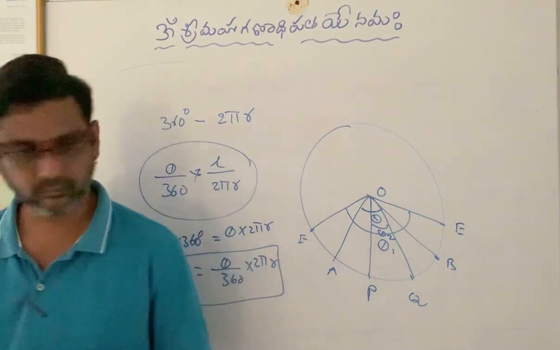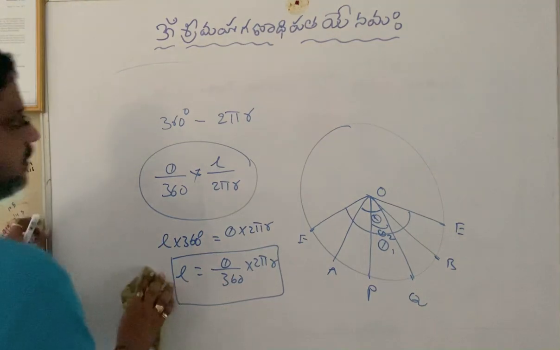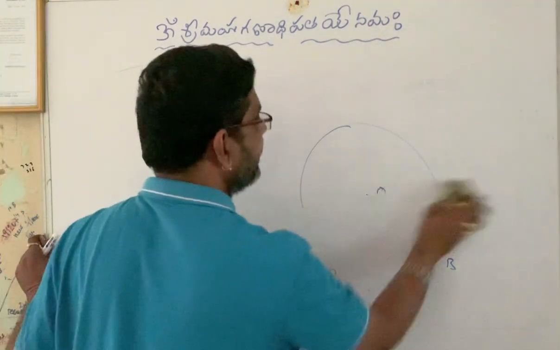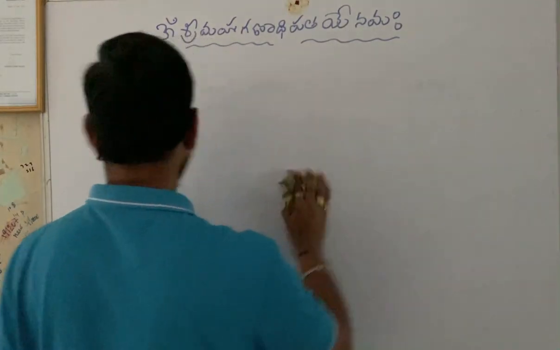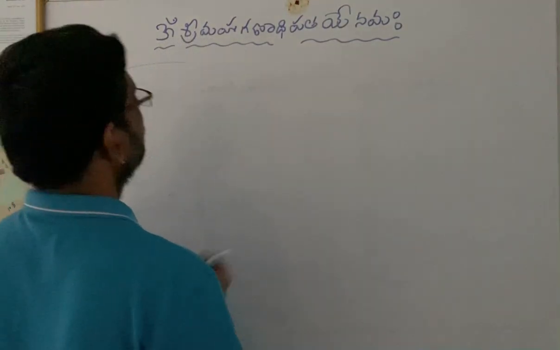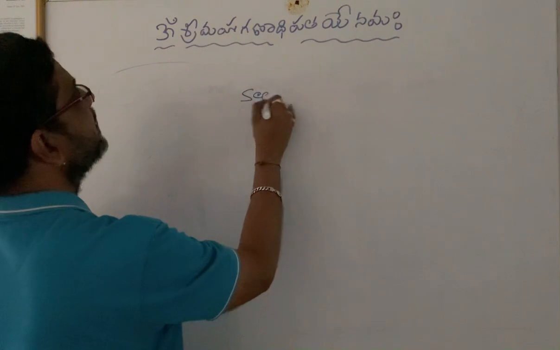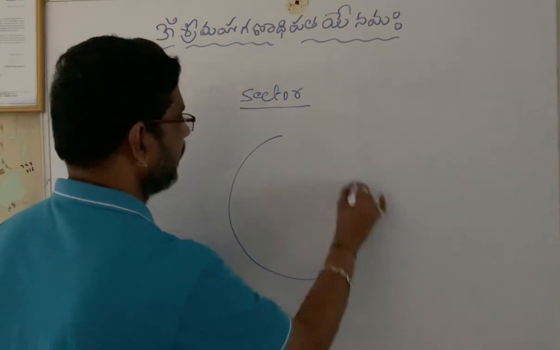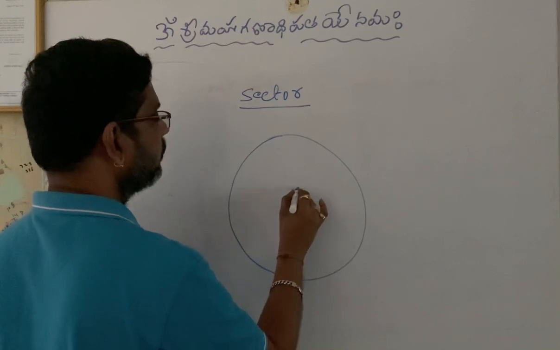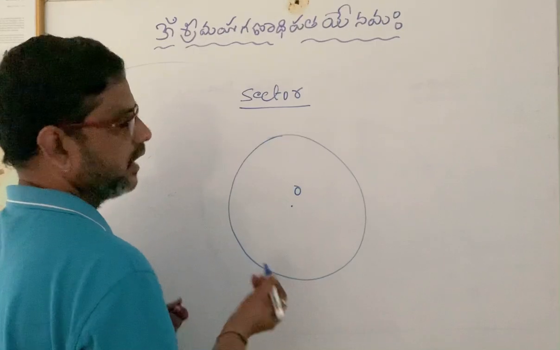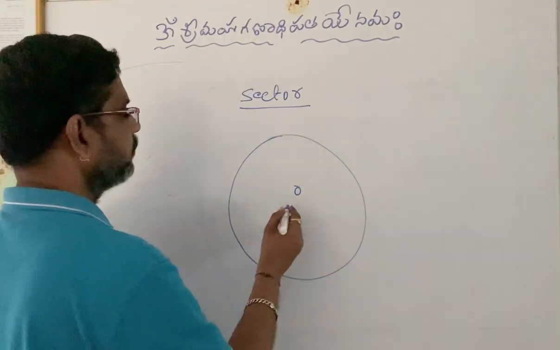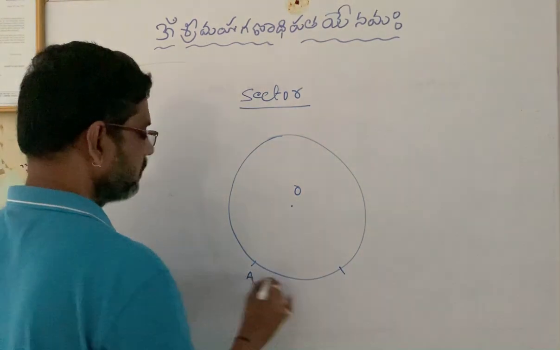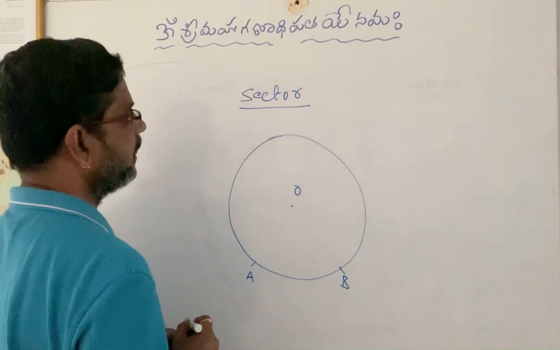Now, the second concept I want to explain to you is the area of a sector. First, let us know what a sector is. Consider a circle with center O and radius r, any radius. Suppose there is an arc AB.